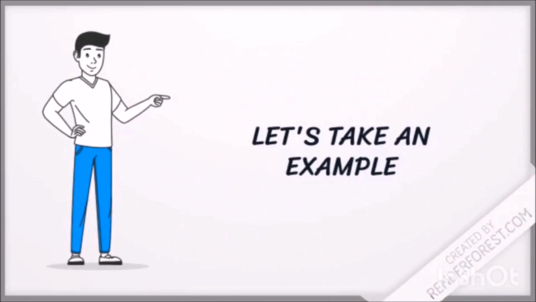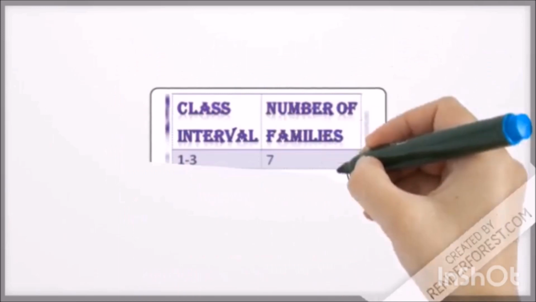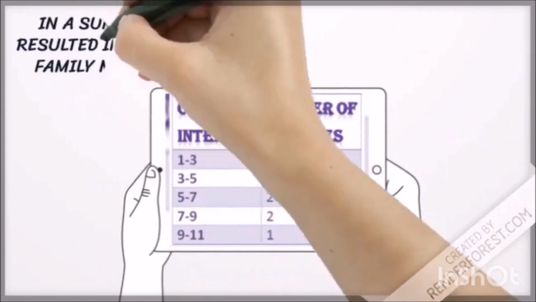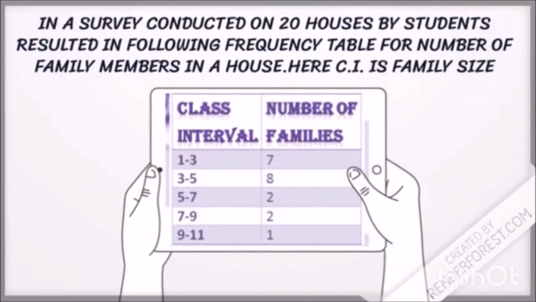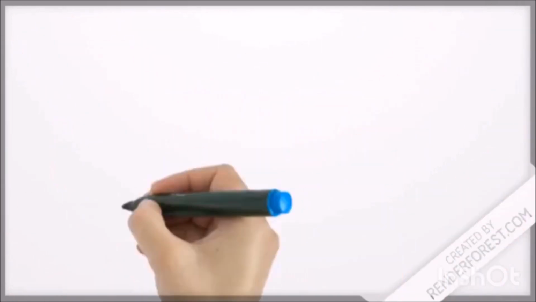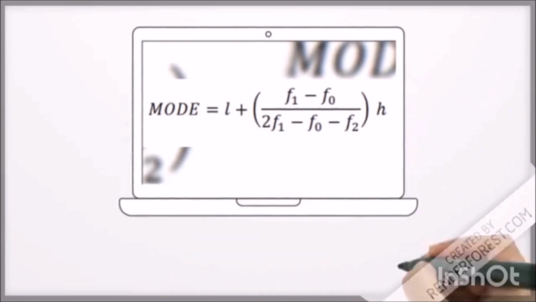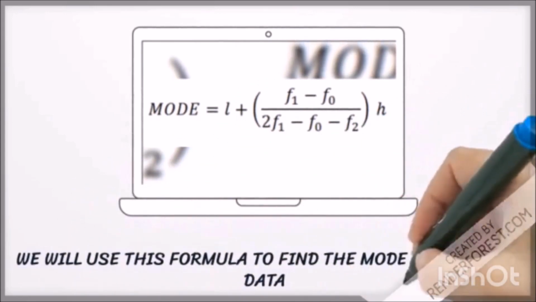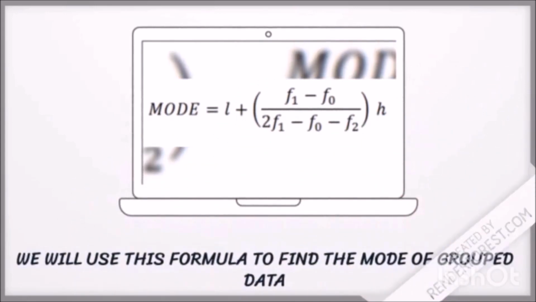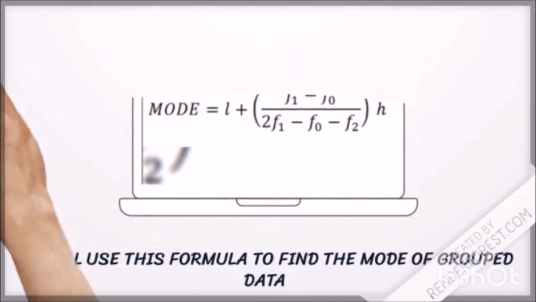Let's take an example. In a survey conducted on 20 houses by students, the following frequency table resulted for the number of family members in a house. Your class interval is family size. Mode is equal to L plus bracket F1 minus F0 upon 2 F1 minus F0 minus F2 bracket close into H.